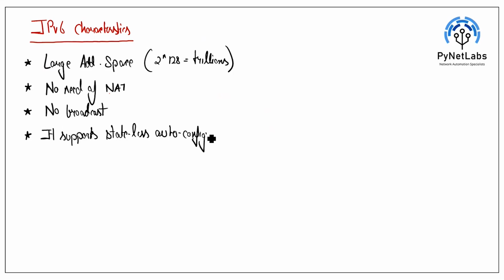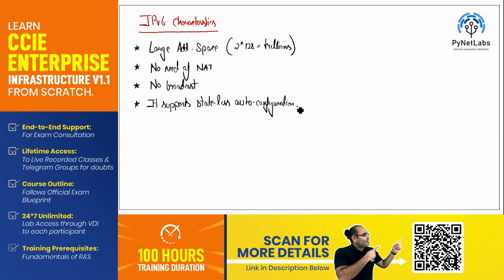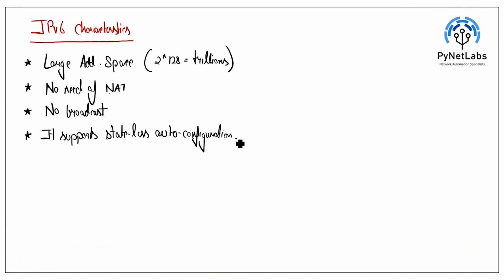Now, what is this stateless auto configuration, guys? I'll explain this later on in the upcoming videos when we verify the types of IP addresses. So basically, stateless auto configuration means that a device can get an IPv6 address by including its own MAC address. So this is what we got about the IPv6 characteristics: a device can get its own IPv6 address including the MAC address of that particular specific interface.